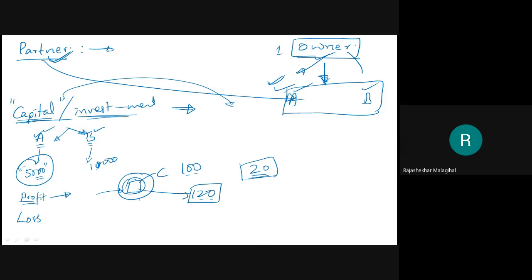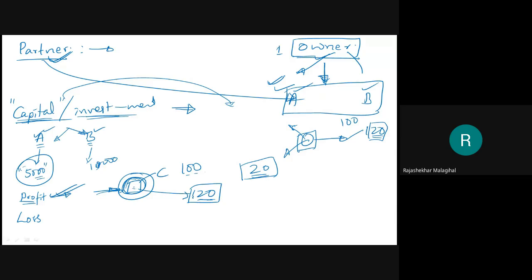If a single person is there, and the struggle of selling the goods is by that single person, then this 20 rupees goes directly to that single owner. If there are two persons, both struggling to sell it, and at the end they sell it for 120 rupees when the cost price is 100 rupees, then 20 rupees will be the profit, and both have to distribute this 20 rupees among themselves. This is the profit.